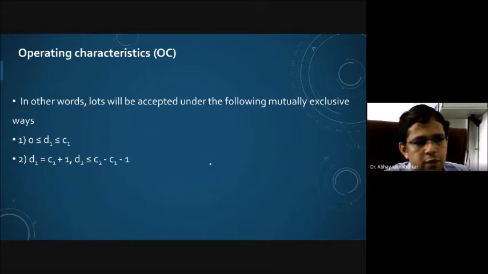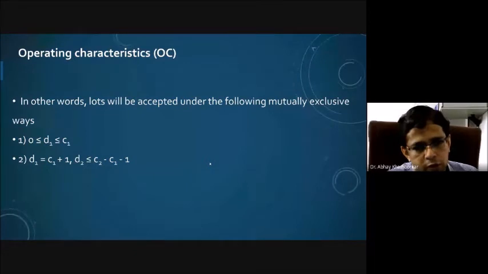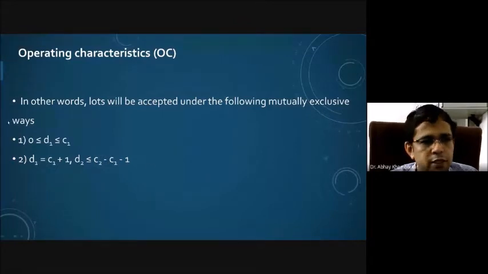But D2 is such that D2 is less than or equal to C2 minus C1 minus 1. If you remember, we are going to accept a lot if you draw the second sample on the basis of the condition that D1 plus D2 should be less than or equal to C2. So that's what I have basically tried to separate. D1 here is equal to C1 plus 1 and D2 is less than or equal to C2 minus C1 minus 1.